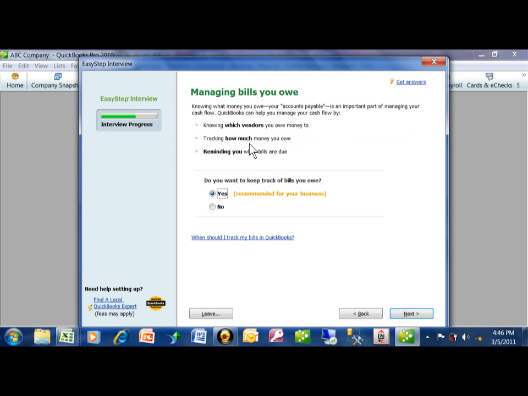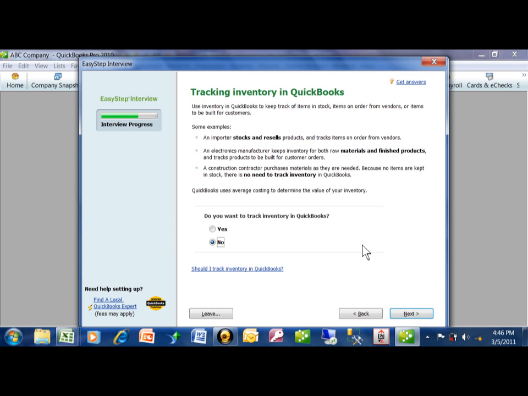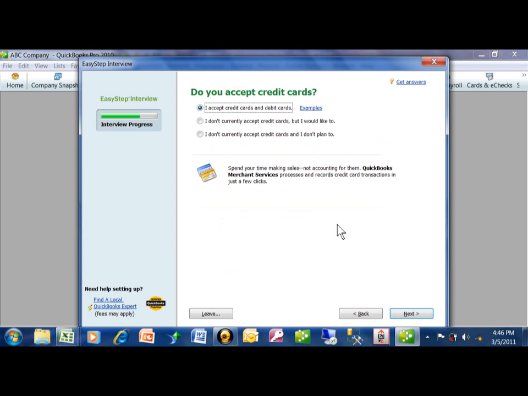Managing bills. Do I want QuickBooks to manage my bills? Yes. Do I print checks? Yes, I do. All right. So later on in a different video, we'll print checks. Do I want to track inventory? Yes. So you know the answers to these questions. It might be a little bit different for you. Do you accept credit cards? Yes.